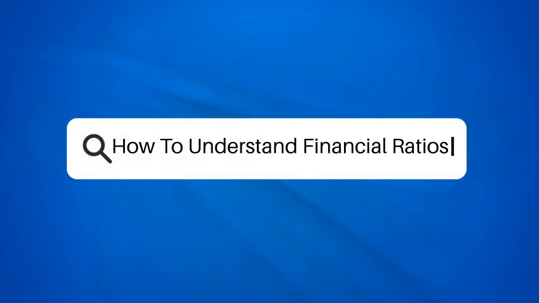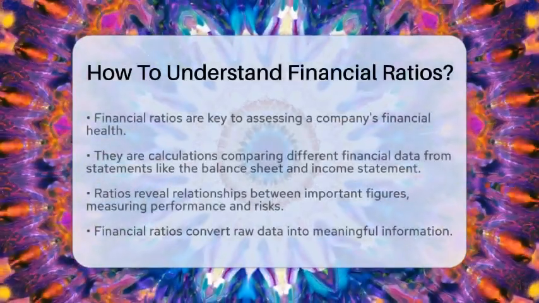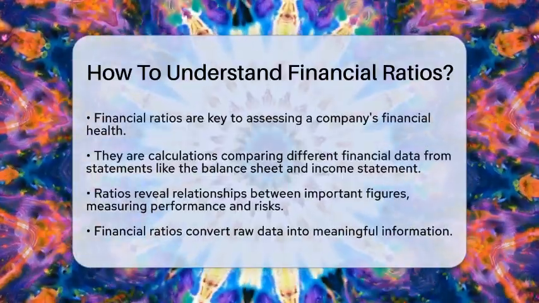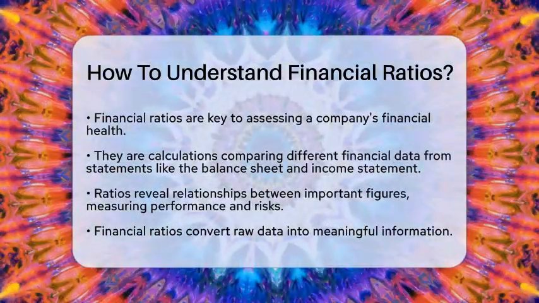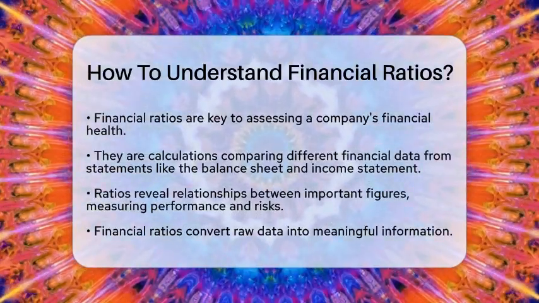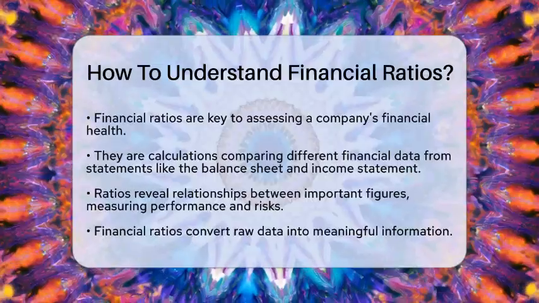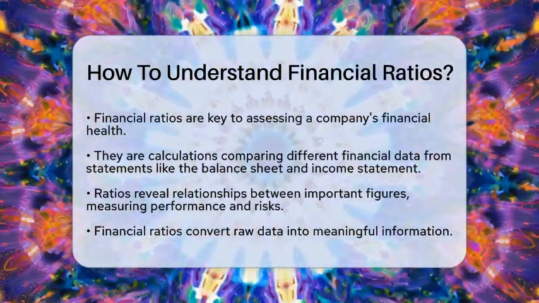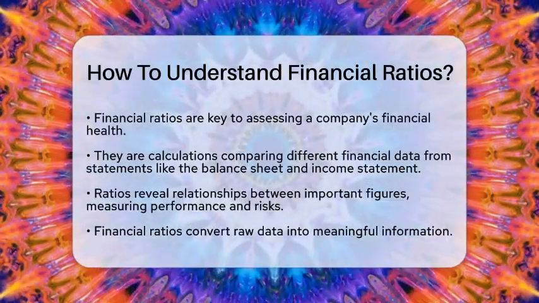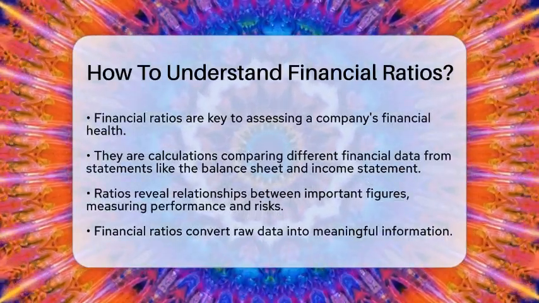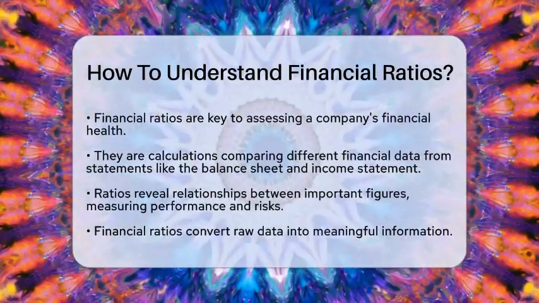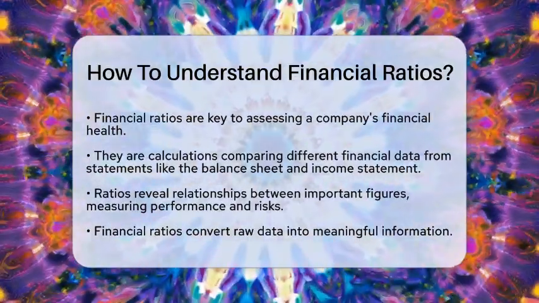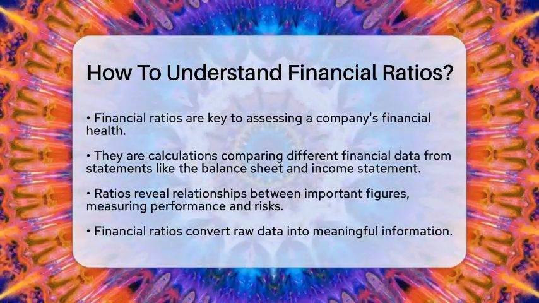How to understand financial ratios. Have you ever wondered how numbers can tell us about a company's financial health? Understanding financial ratios is essential for anyone interested in business or investing. These ratios are numerical calculations that compare different pieces of financial data from a company's financial statements, like the balance sheet and income statement. They help us measure a company's performance and risks by revealing relationships between key figures.